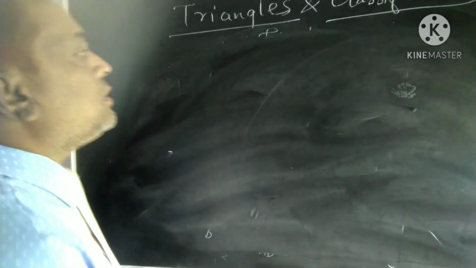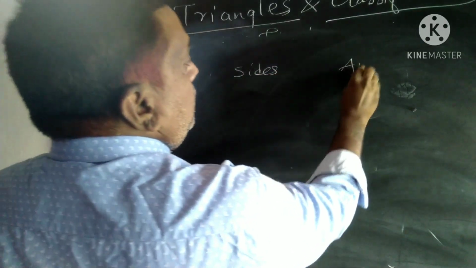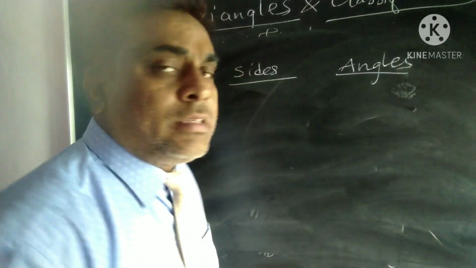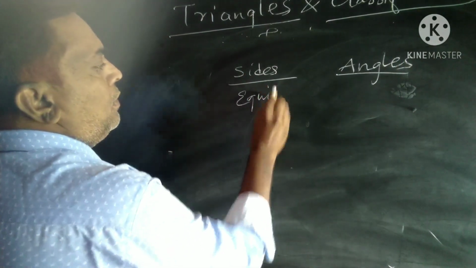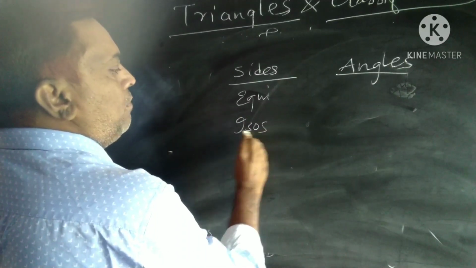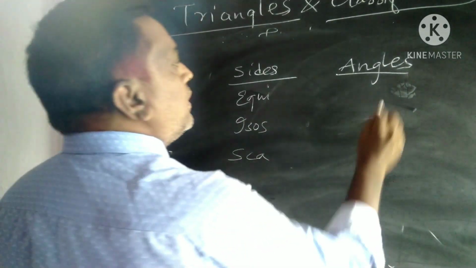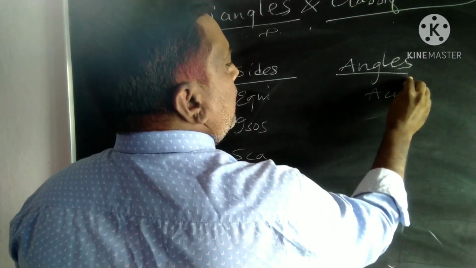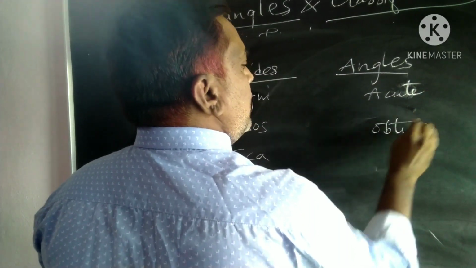Triangles are classified based upon the sides and angles. Based upon the sides, we have the equilateral triangle, the isosceles triangle and the scalene triangle. Depending upon the angles, first is the acute angle triangle, next the obtuse angle triangle, and next the right angle triangle.